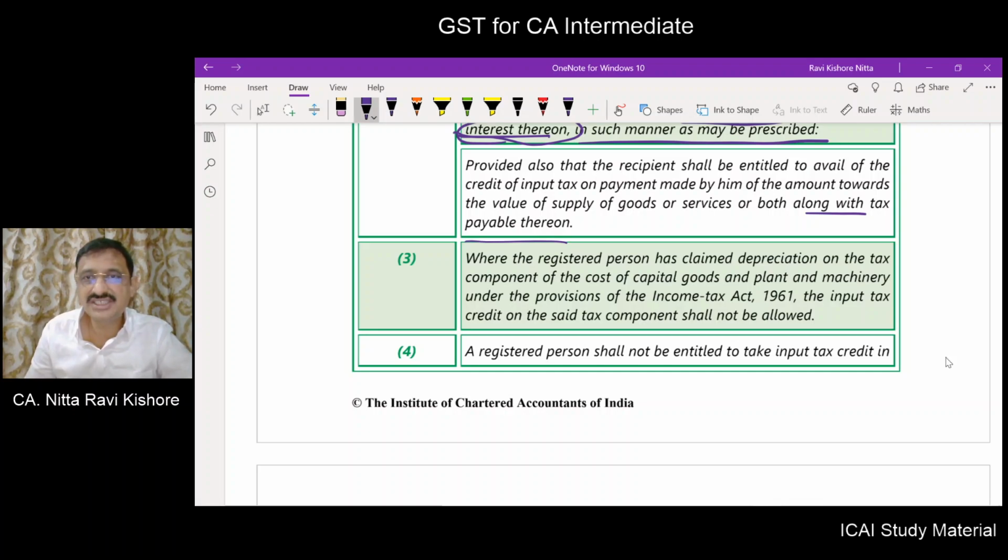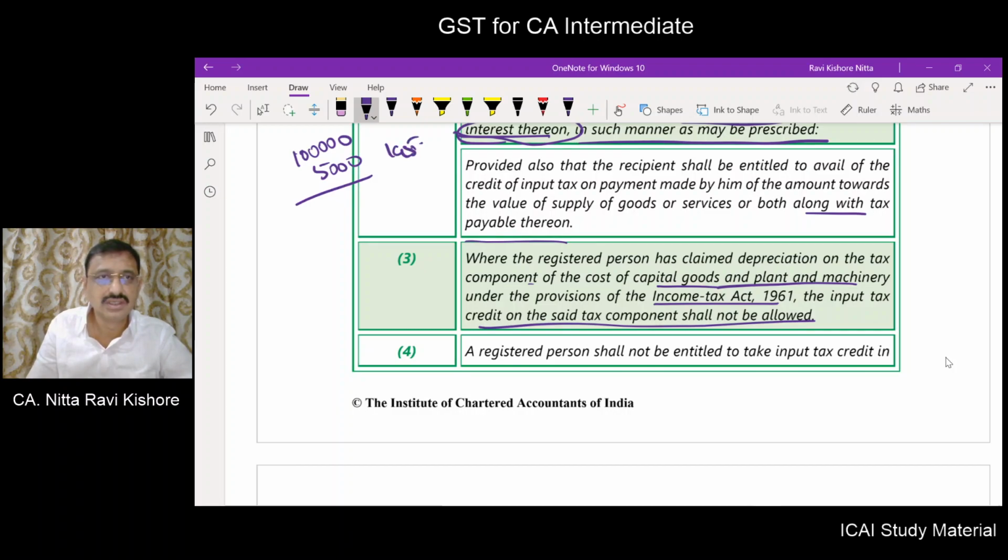Where the registered person has claimed depreciation on the tax component of the cost of capital goods and plant and machinery under the provisions of the Income Tax Act, input tax credit is not available. Let us say I procured a machinery for 1 lakh, on which I have paid 5,000 as IGST. Now the total price is 1,05,000. Now if I have claimed depreciation on 1 lakh, I will be able to take ITC of 5,000.